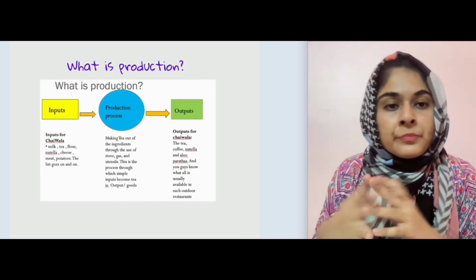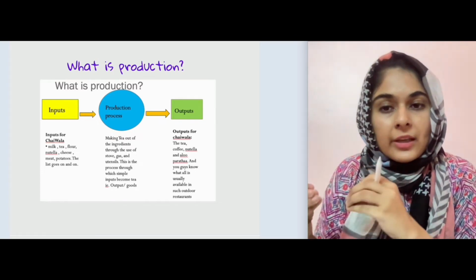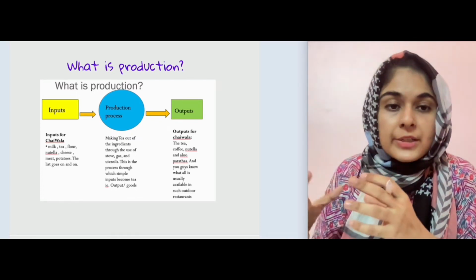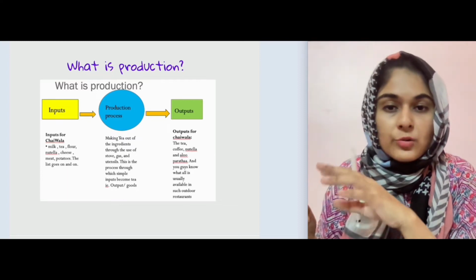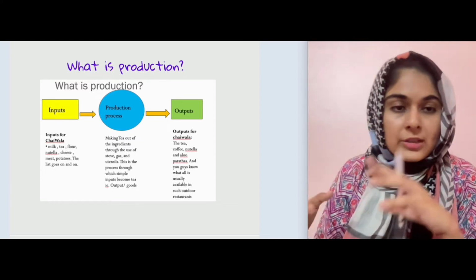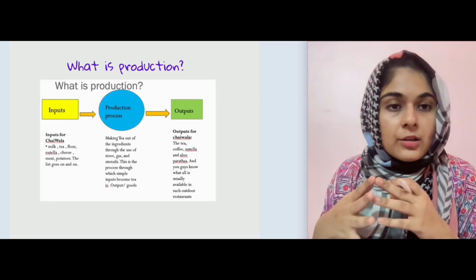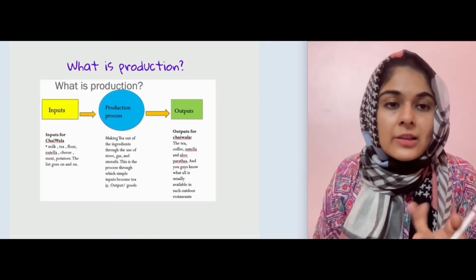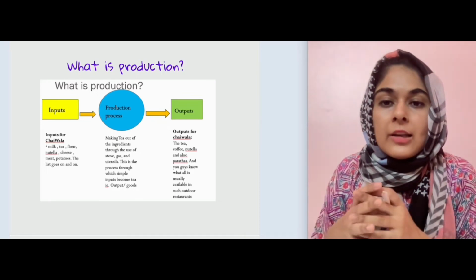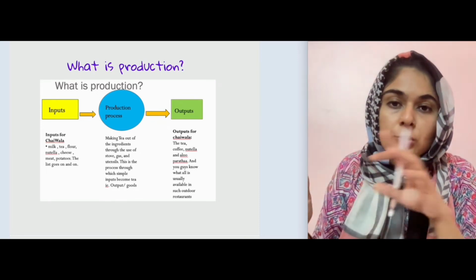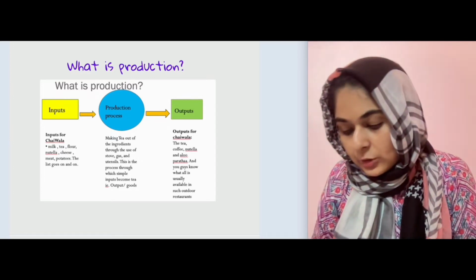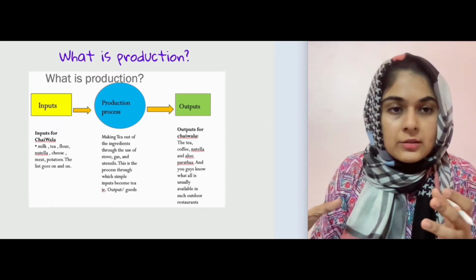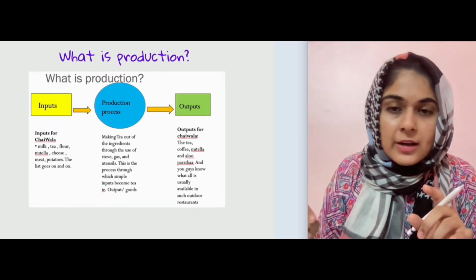So anything where you use the basic inputs, raw material, labor, मतलब रॉ मटेरियल यूज़ करते हैं, बहुत सारा मटेरियल यूज़ करते हैं, एंड लेबर को आप कहते हैं कि आप प्रोसेस में डाल के उससे आउटपुट बनाएं. A lot of times, there'll be machinery that will be used in production. So in that case as well, that is production as well. But basically turning the inputs into outputs, that is simply production. So here I've given an example of this place, that dhaba type in Karachi. It's called Chai Wala.